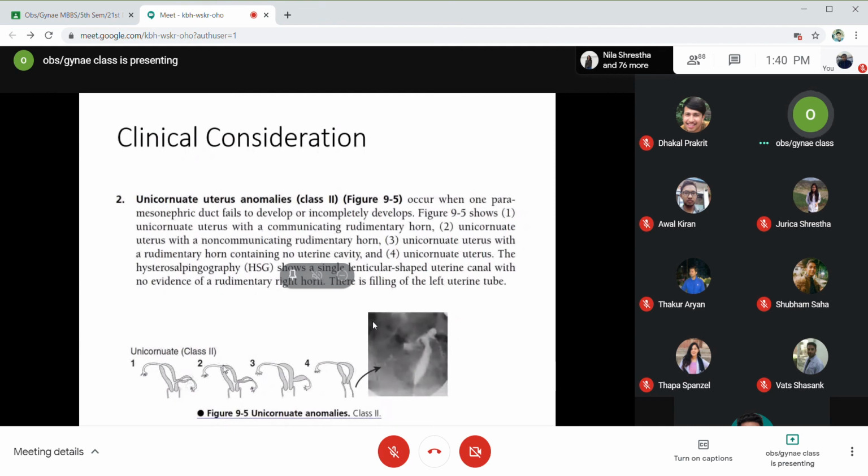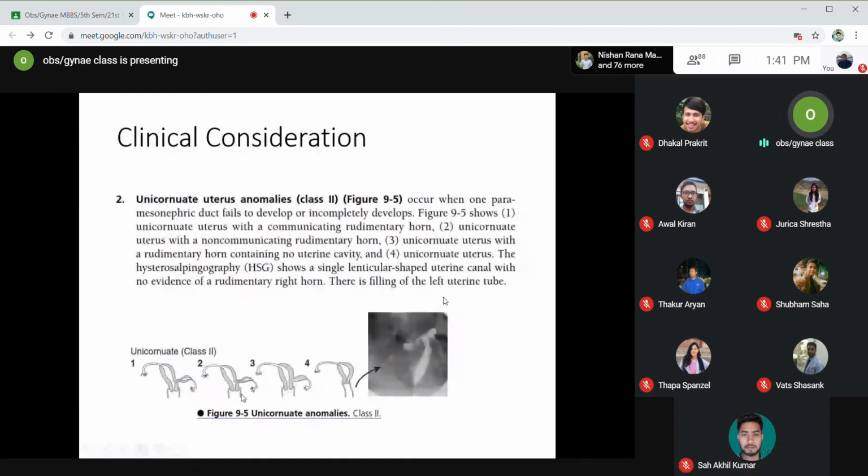And number 2, this is the same picture as in number 1. Okay, there was a mistake in this diagram. They try to show a unicornuate uterus with a rudimentary horn that is non-communicating. So there had to be some blockage over here. Okay, but this is not shown over here. This diagram is wrong. And number 3, you can see a unicornuate uterus with a rudimentary horn that has no cavity.